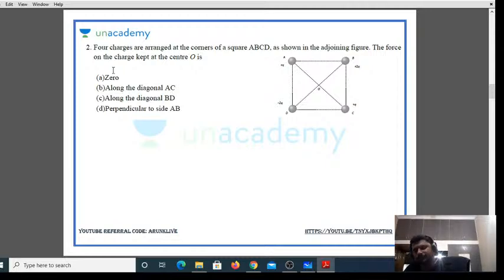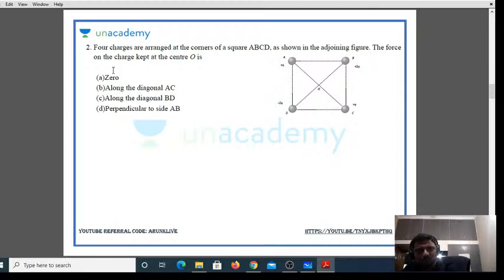Four charges arranged at the corners of the square A, B, C, D, as shown in the adjoining figure.